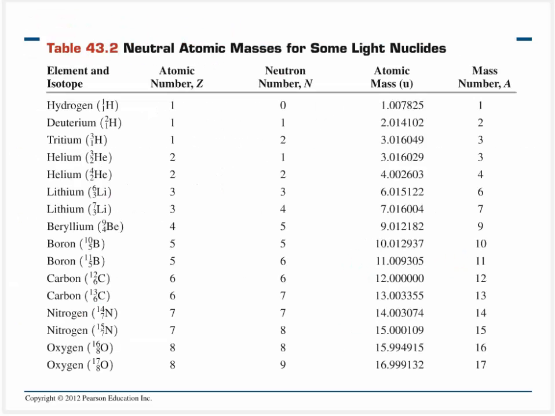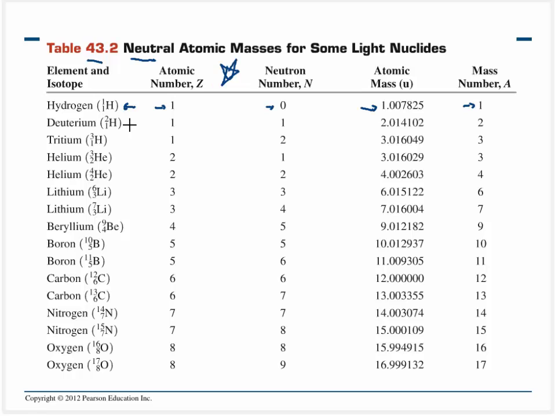Now, really quick, here's a table that's going to be really important for solving some of the homework problems. These are neutral atomic masses for some of the lighter nuclides, and the key word here is neutral, and that means the same number of protons as electrons. And here we have our familiar hydrogen, atomic number of 1, just 1 proton, no neutrons, and an atomic mass of about 1 U, and a mass number of 1.